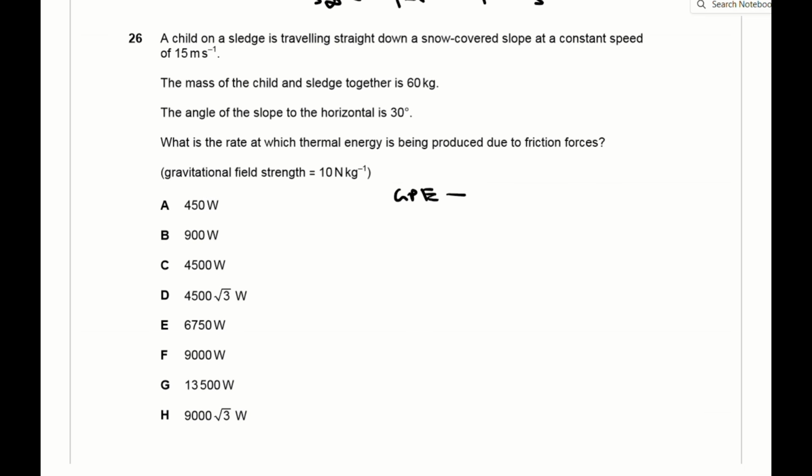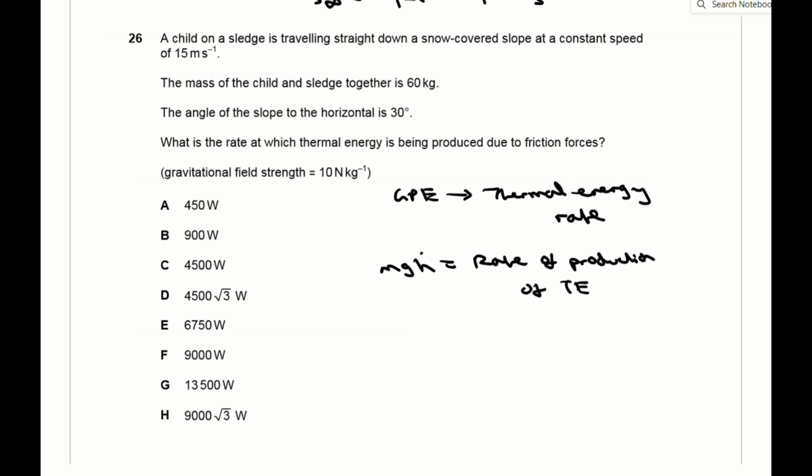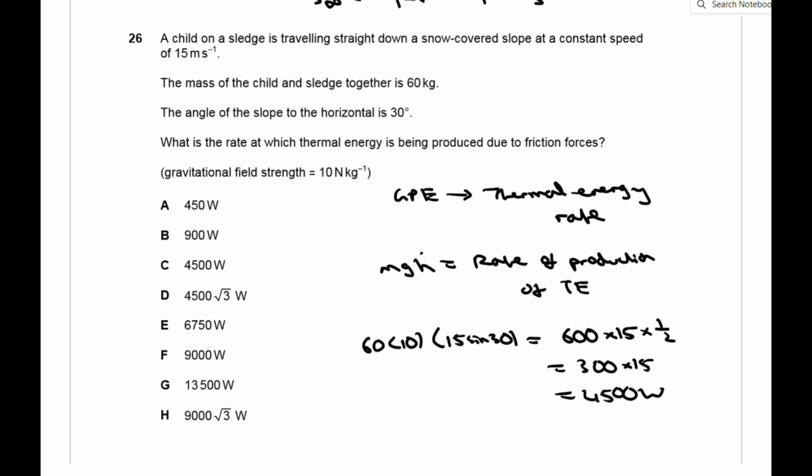For question 26, you're told that the child on the sledge is traveling at a constant speed, so the child's kinetic energy remains the same. This means the rate at which thermal energy is being produced is equal to the rate at which the child is losing height, which is mgh dot. Now mgh dot is equal to 60 times 10 times 15 sine 30. 15 sine 30 is the rate at which the child is losing height because you're multiplying the 15 meters per second by sine 30 to obtain the vertical component. And this comes out to a rate of energy loss of 4500 watts, which is C.